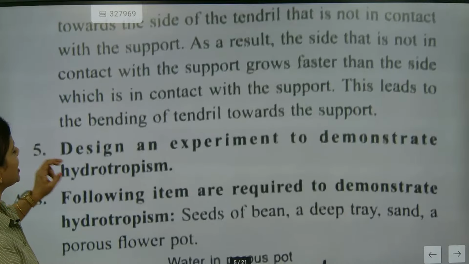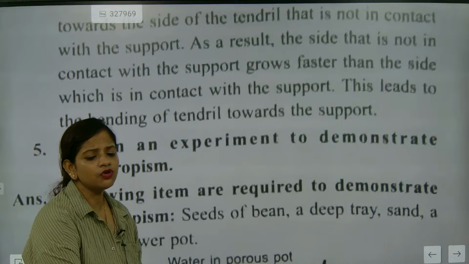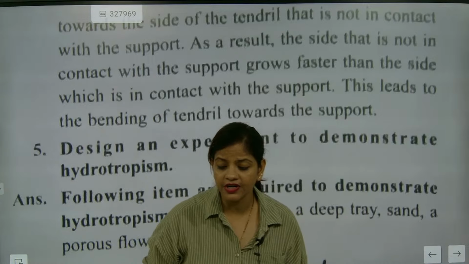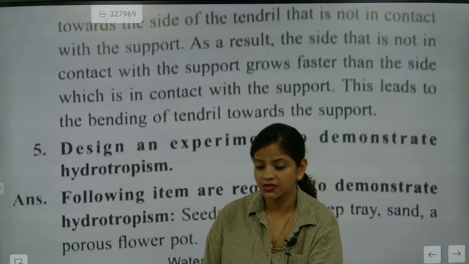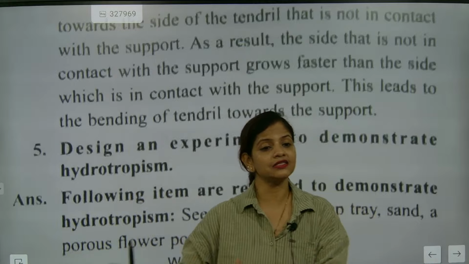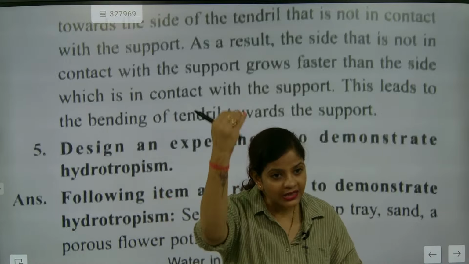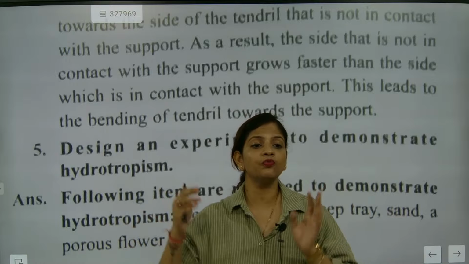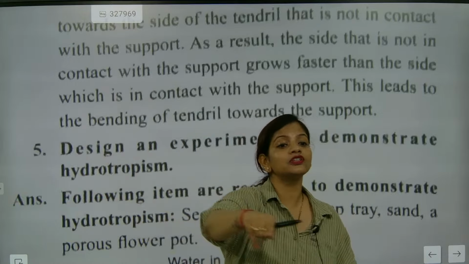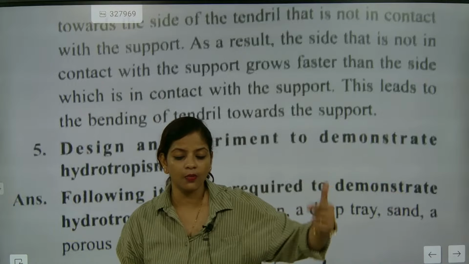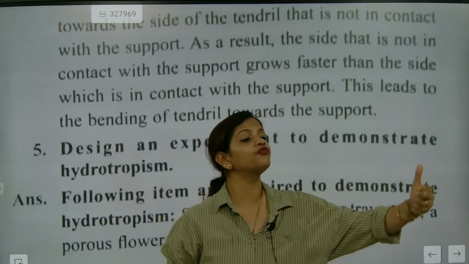Design an experiment to demonstrate hydrotropism. Design some activities which talk about hydrotropism. Understand one single thing: hydrotropism is the movement of the root, not the shoot, towards the water. That's called hydrotropism. In another way, it is called love for water.